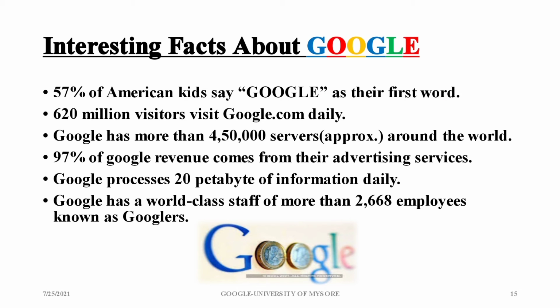Let us see some interesting facts about Google. 57% of American kids say Google as their first word. 620 million visitors visit google.com daily, and Google has more than 450,000 servers around the world approximately. And 97% of Google revenue comes from their advertising services. Google processes 20 petabytes of information daily and has a world-class staff of more than 2,668 employees known as Googlers.